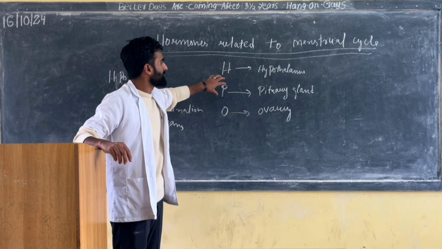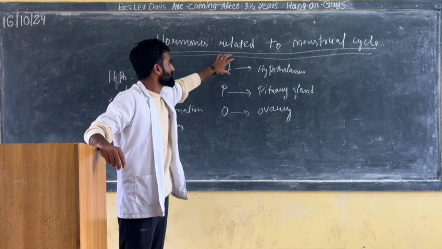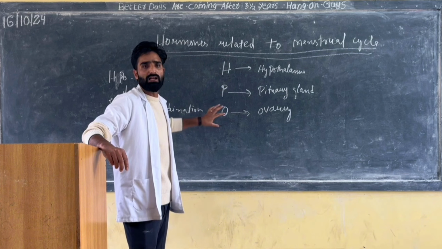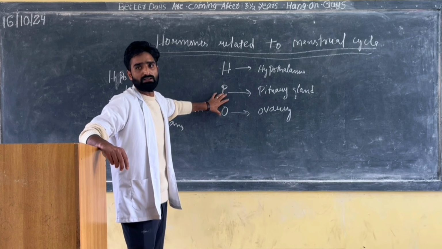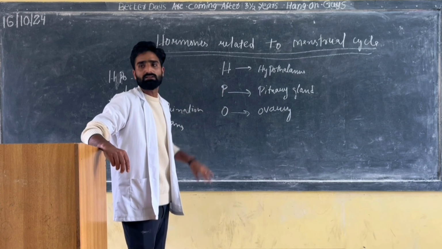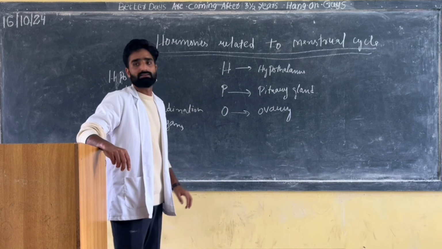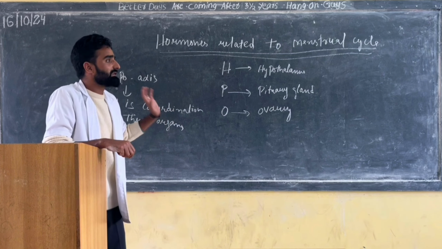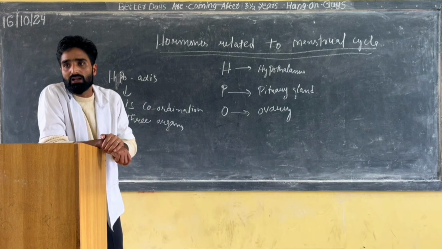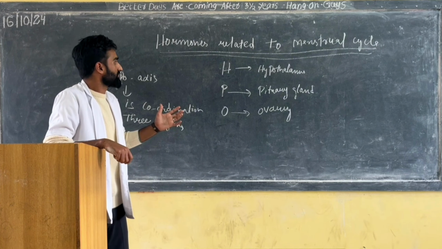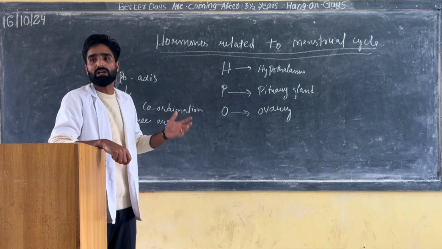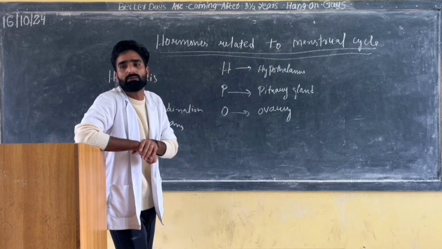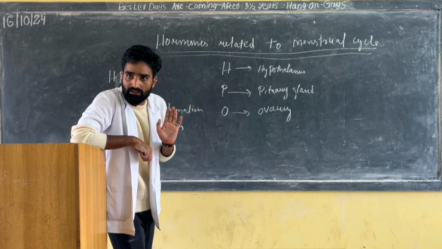So there is an axis between three systems. One is the nervous system, where there is an organ that is the hypothalamus. Second is the endocrine system, where there is a gland known as the pituitary gland. There is another organ which comes under the female reproductive system, known as the ovary. When these three organs work coordinately, that axis is known as the HPO axis. With the help of these three organs, mainly the hormones are produced which are responsible for the menstrual cycle. Clear? Okay.